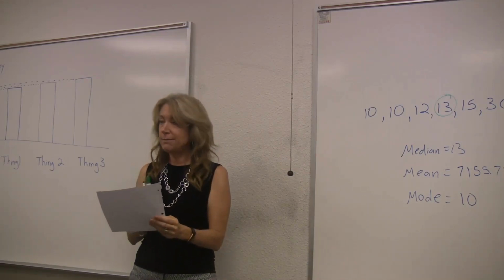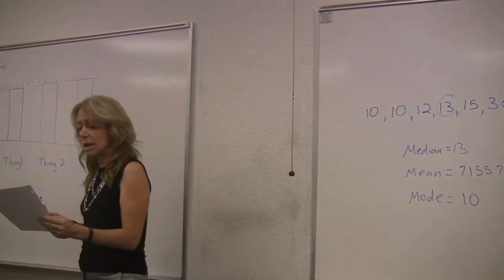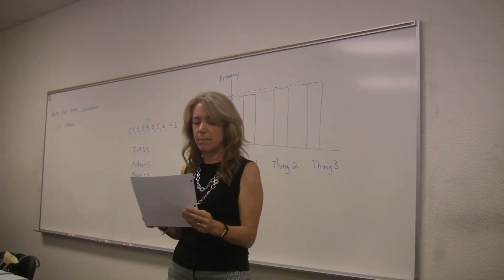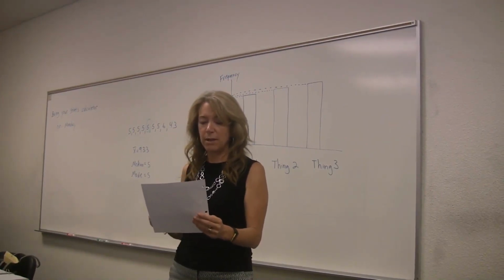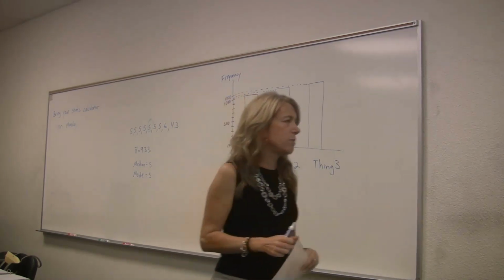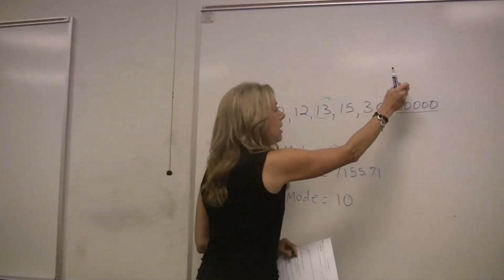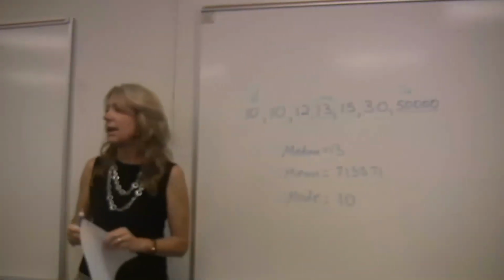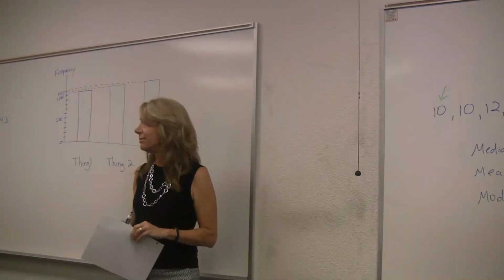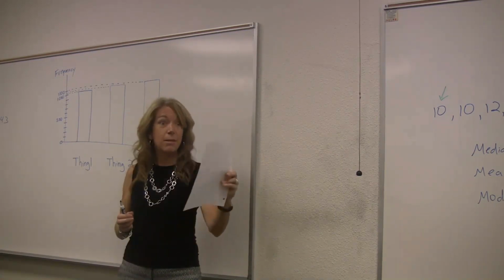We're okay with the first three? The last one there is the mid-range. Halfway between the smallest and the largest data values. Let's use my example over here. Here's the smallest, here's the largest. How do I find the halfway point between those? Add them up and divide by 2.